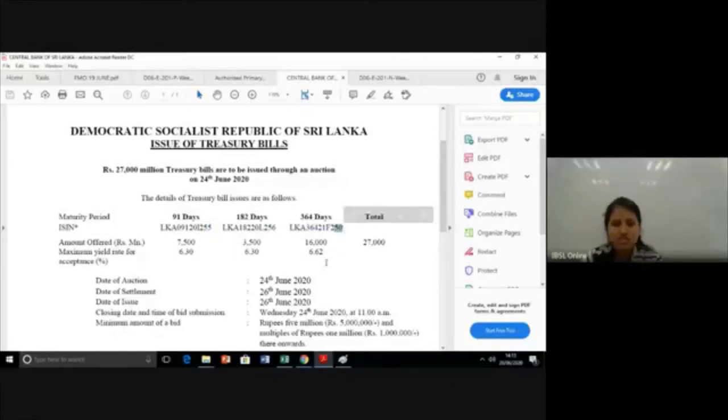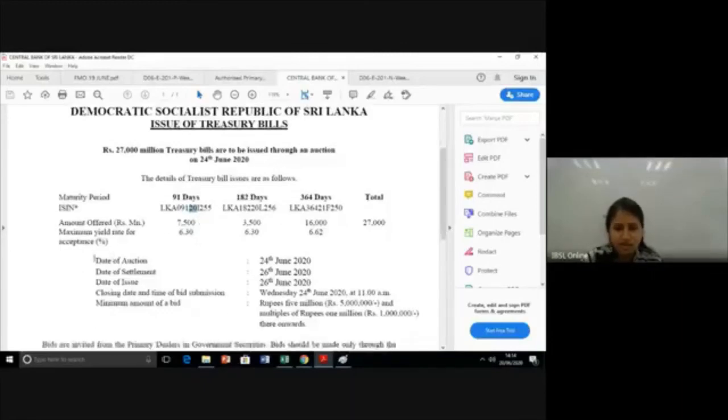Okay. So using the ISIN number, you can get most of the detail of the treasury bill or even a treasury bond. Okay. Same thing applies to a treasury bond. The only differentiating factor is you will have B here. Again, the first three digits will tell you the tenor, whether it's a 5-year, 30-year, or 2-year bond. And then you have the maturing time, the year and the month. Okay. Treasury bills are usually issued on Wednesdays. Settlements happen on Fridays. Okay.